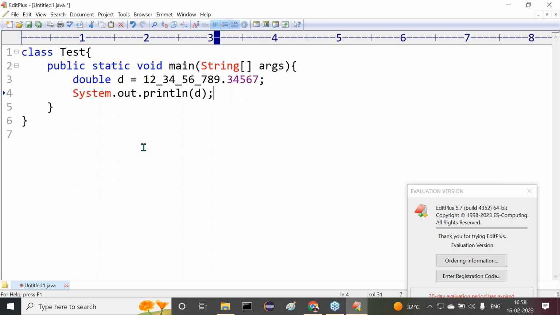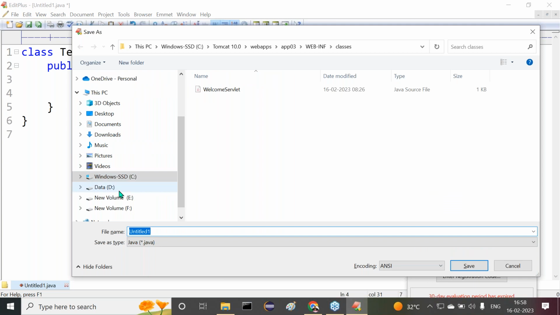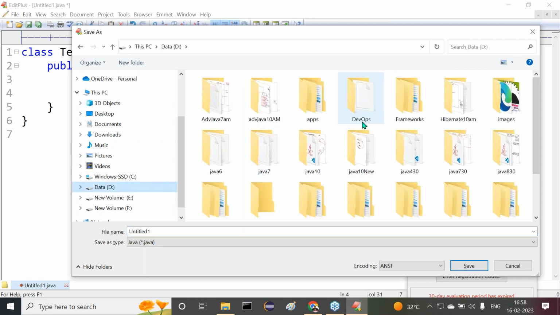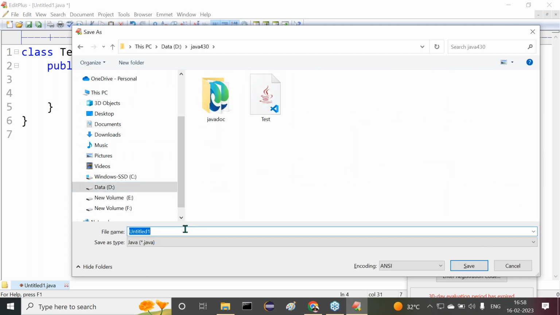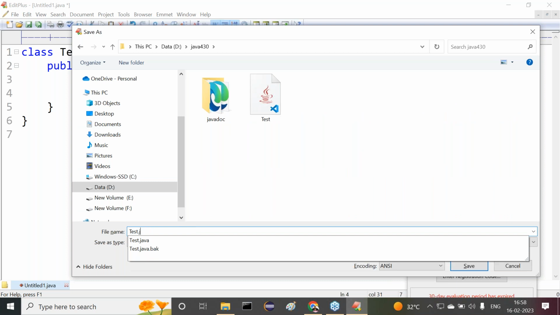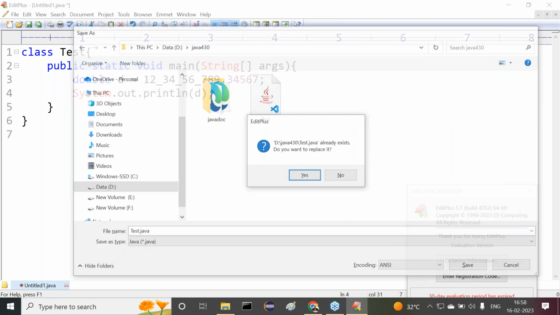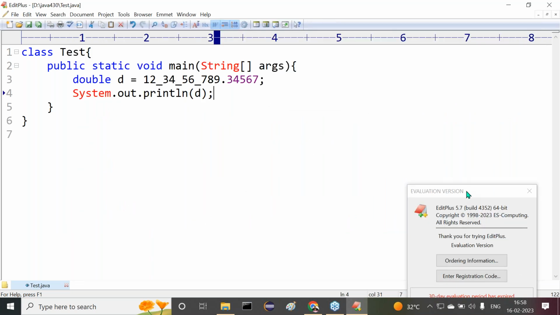Of course, double values we are able to get in exponential form, but the output here we can understand. In the D drive, Java 430, we provide Test.java. Let me compile and execute this.